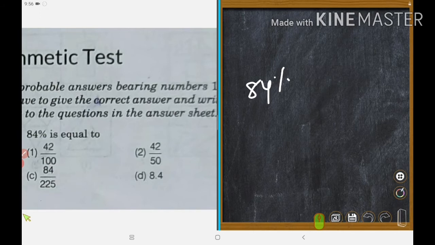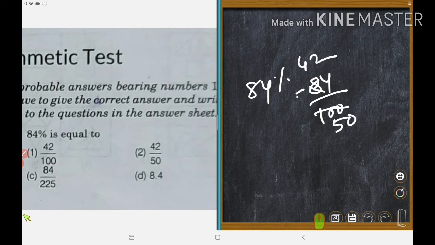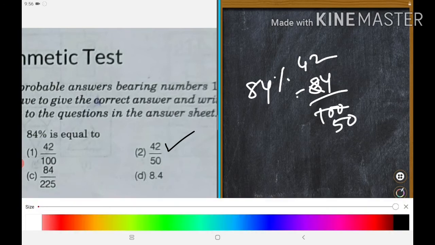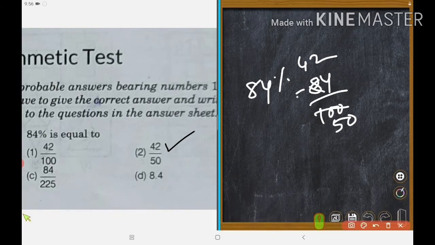So the common fraction is 84 upon 100. Divided by 2, it is 42 upon 50. So this is the answer. Number 2 is correct. Could you understand? Okay, this is the right answer.